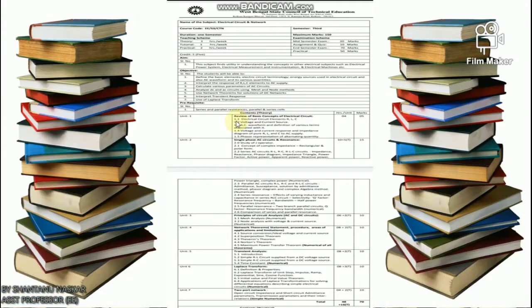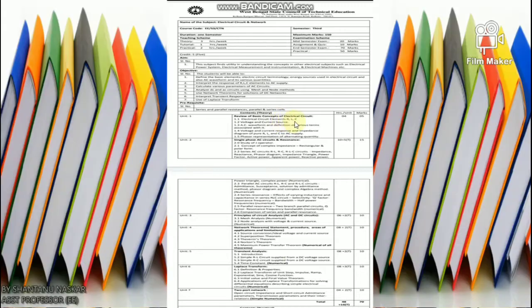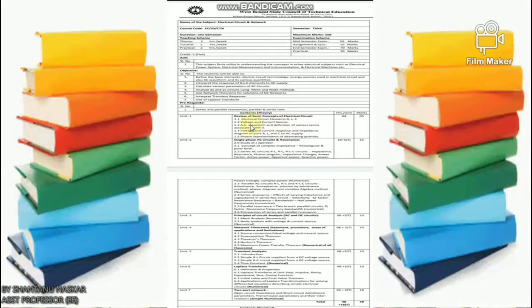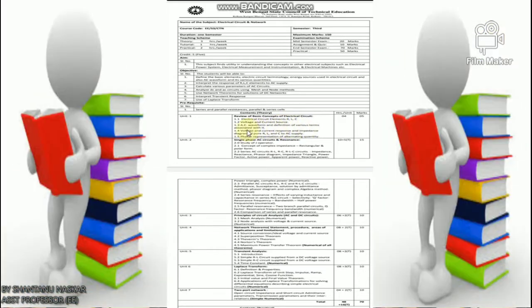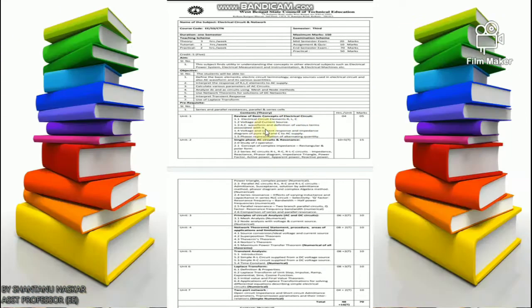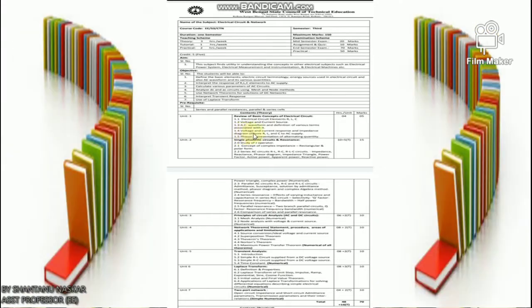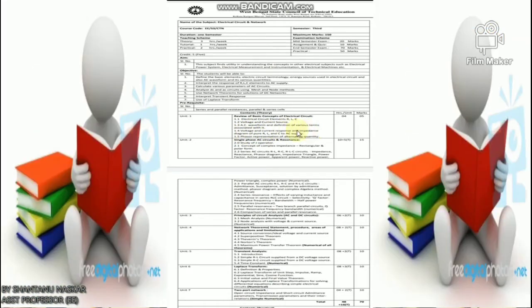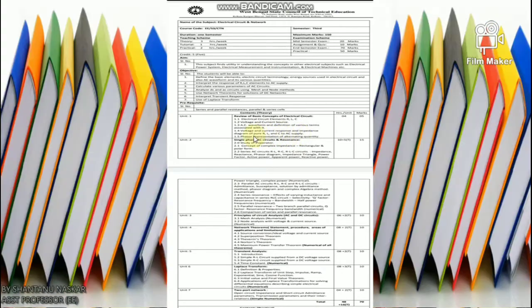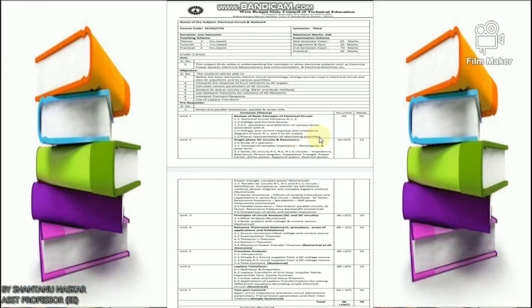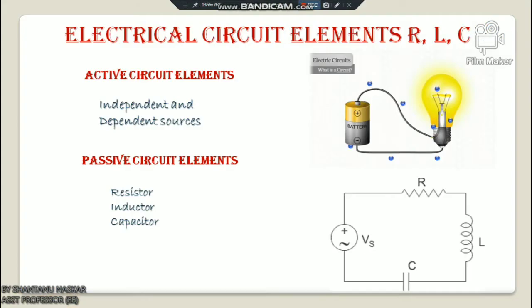In my part 1 lecture I will discuss electrical circuit elements R, L, C, voltage and current sources, AC waveform, and definitions of various terms associated with it. And in my part 2 lecture I will discuss voltage and current response and impedance diagram of pure R, L and C to AC supply, and phasor representation of alternating quantity. So let's start. First I will discuss electrical circuit elements, which are R, L, C.